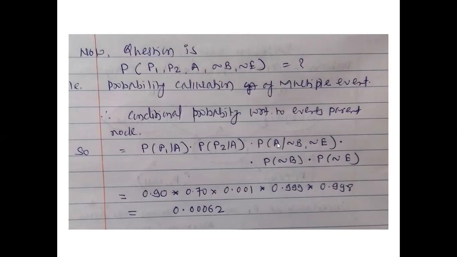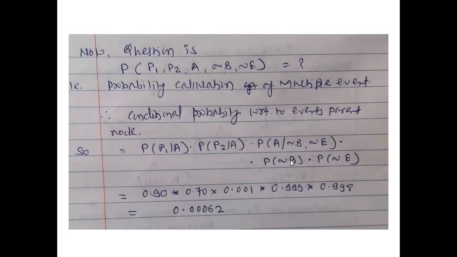Now this alarm event has two parents, the burglary and the earthquake. But in the problem statement, it's negation B and negation E, that is the second hypothesis, that no burglary as well as no earthquake is there. Next is negation B, probability of negation B.